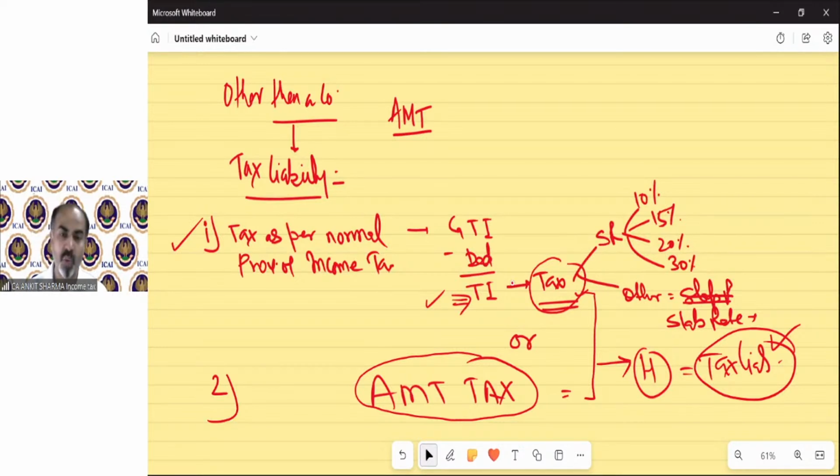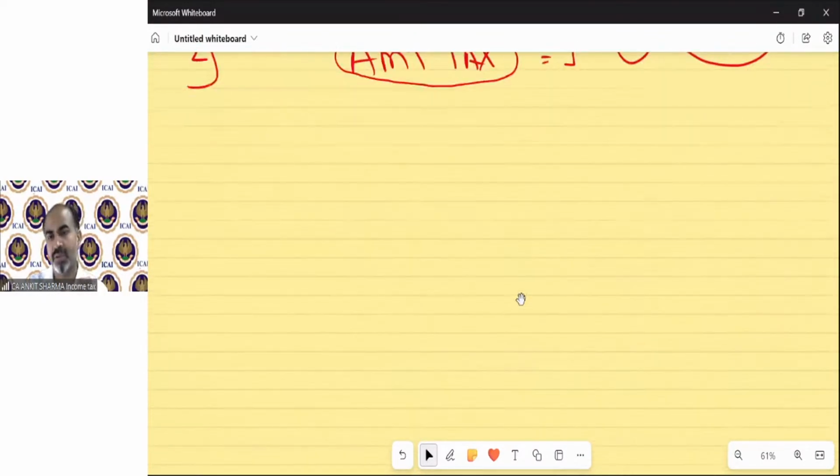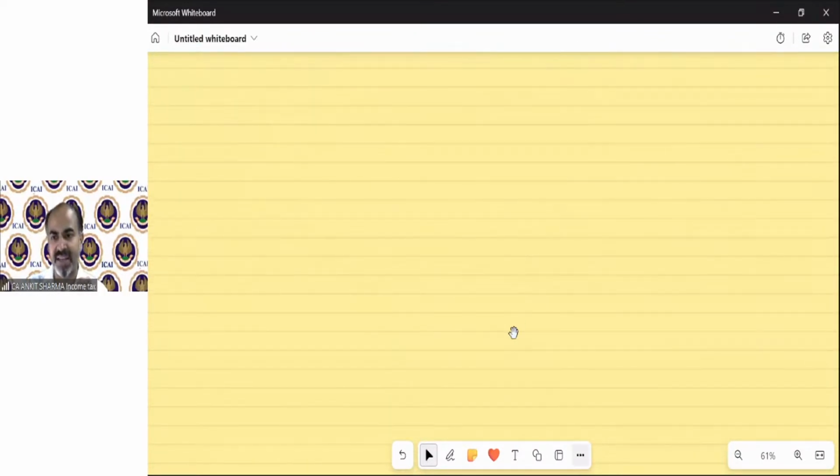So now let me tell you why AMT is applicable. Why AMT is there is the reason the department has implemented the AMT provision over here.